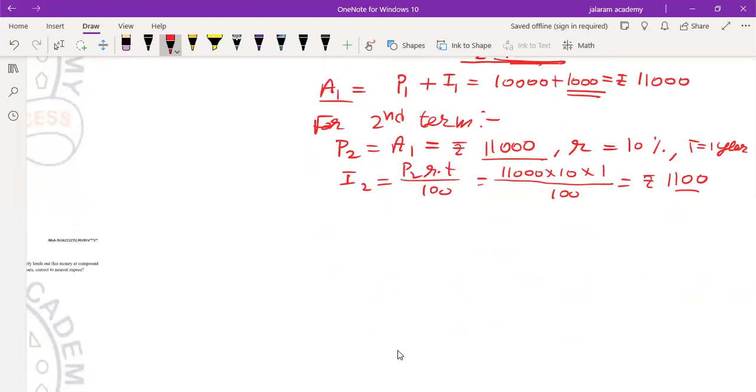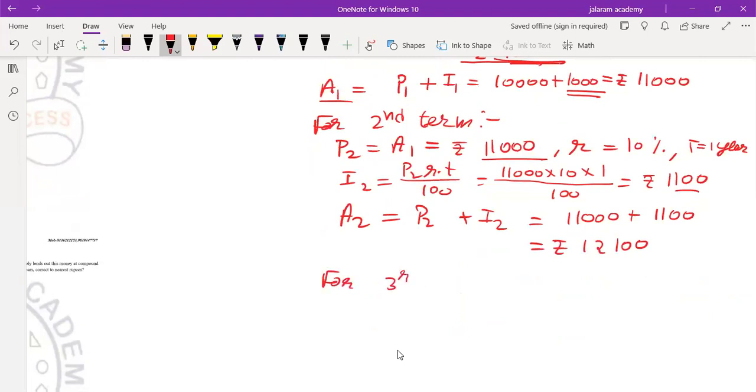So this time interest is more than the interest for the previous year, and the amount will also be more. It will be obtained when we add the principal for next year, 11,000, with the interest, that is, amount will be rupees 12,100.